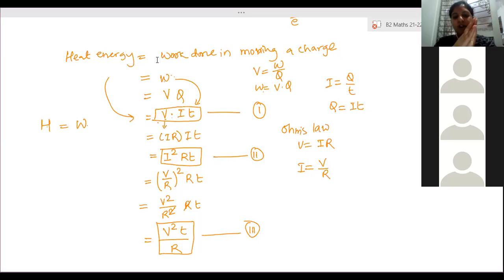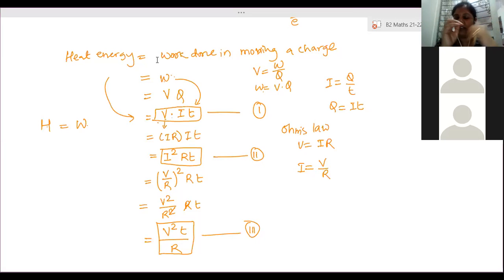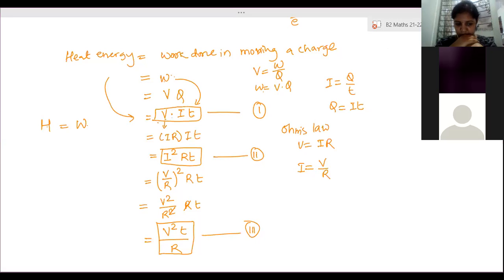Understanding is important. So a simple electrical device, we will take it as a bulb. What is the function of a bulb? To produce light by using electricity. That is, electric energy is converted into light energy, right?